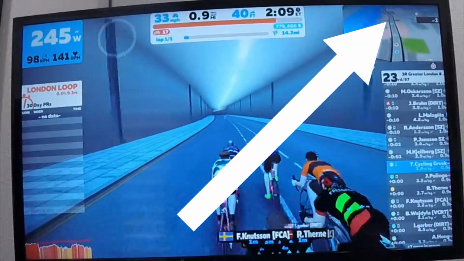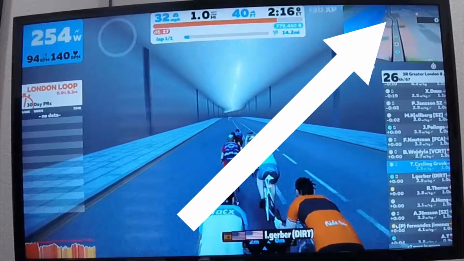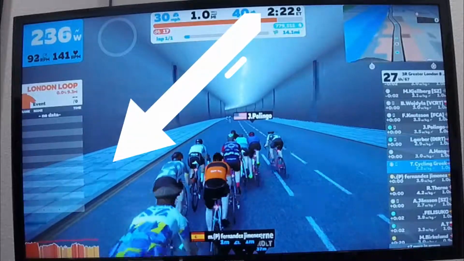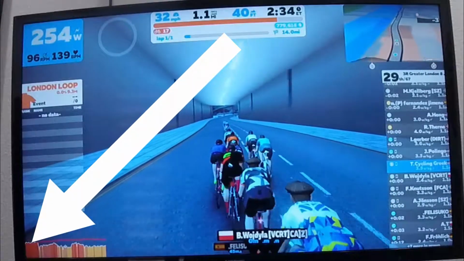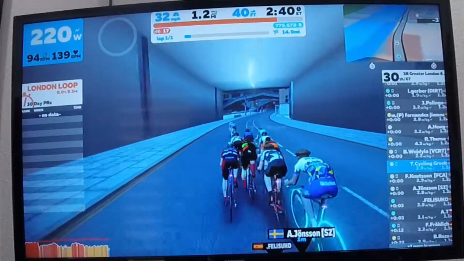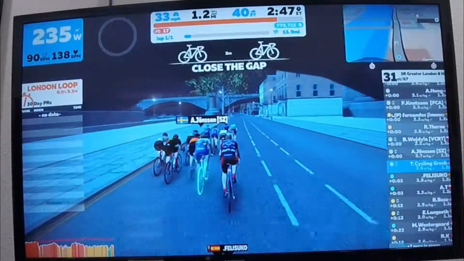Look at the little dots in the mini-map in the upper right-hand corner. Now look at my power output in the lower left-hand corner. It's been 2 minutes and already the group of 20 has gone up the road, and I couldn't keep up with them. This is my first Category B race.